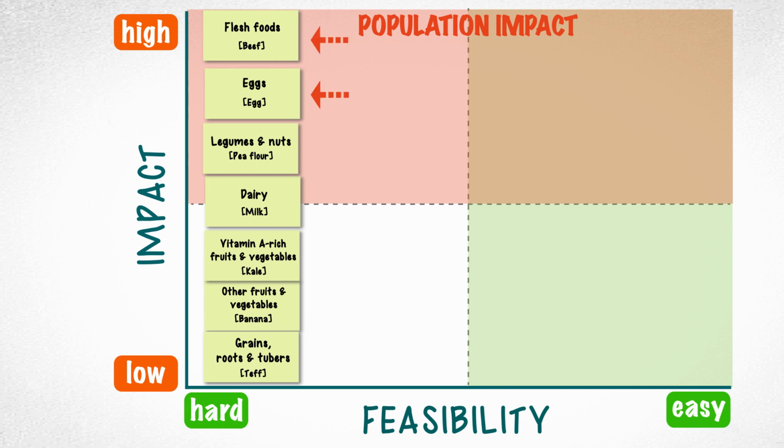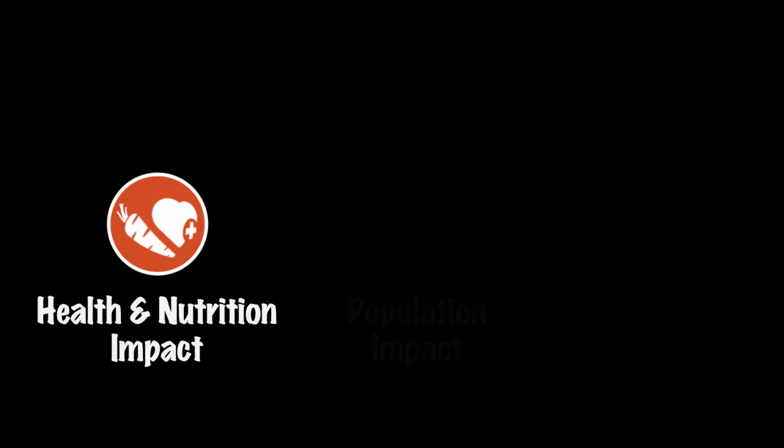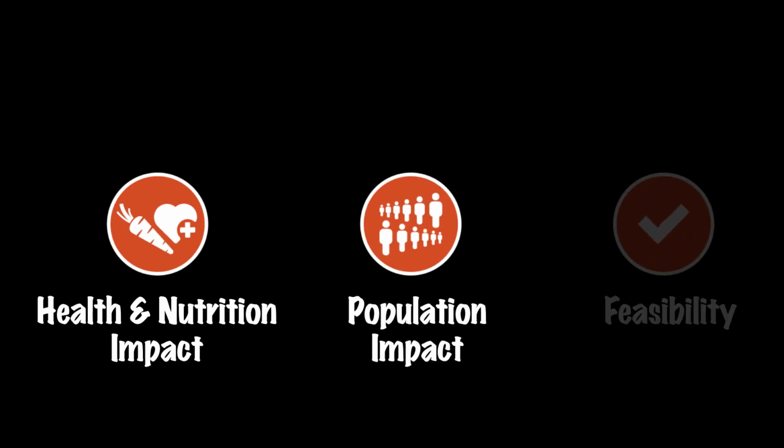What about meat and eggs? Only 2% of children 6 to 24 months are fed beef, and only 10% are fed eggs. Big gaps. We can keep those at the top because there's a lot of room to improve. So by the end of this step, you've used 2 ways to rank all the possible behaviors from highest potential for impact to the lowest.